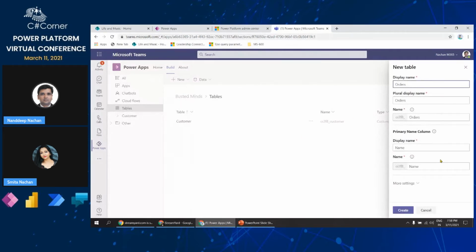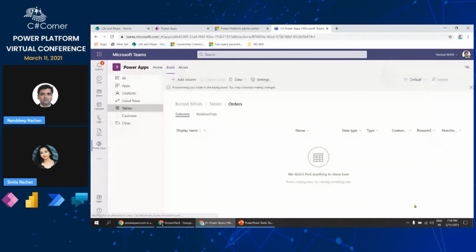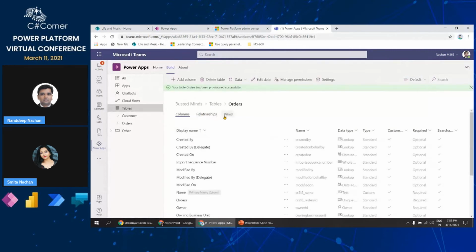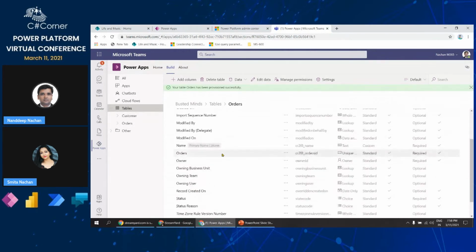So there will be a relationship between these two tables, customer and his orders. Once I click create, here you will be able to see the relationships. But before I go to that, I just want to pay some more attention to this columns section. So I just created one table. Nothing fancy was there. Only name should have been there.